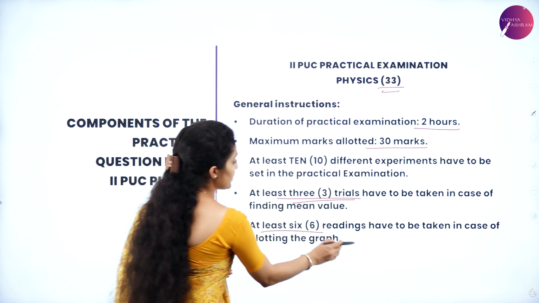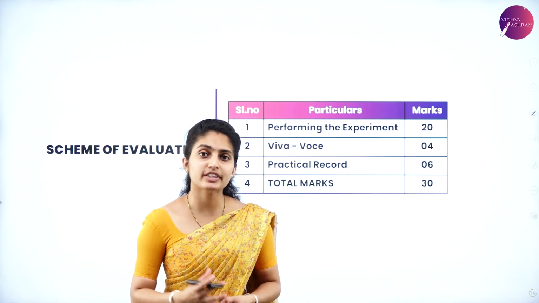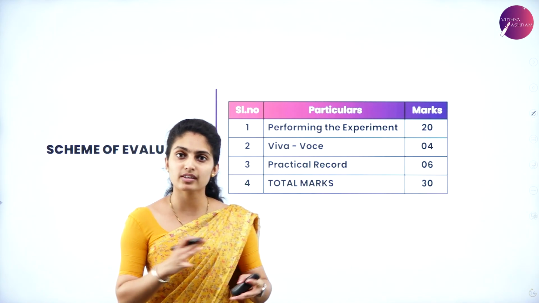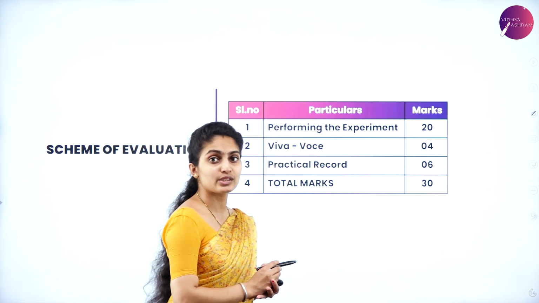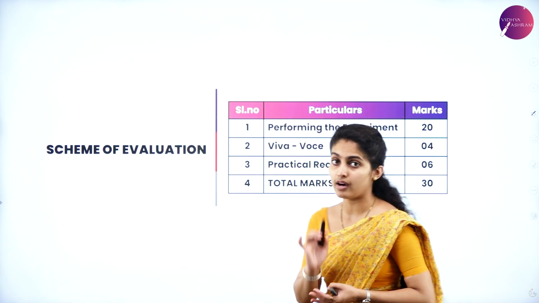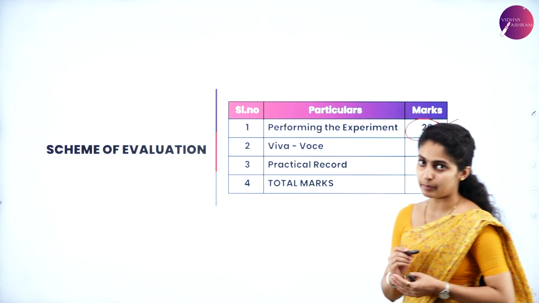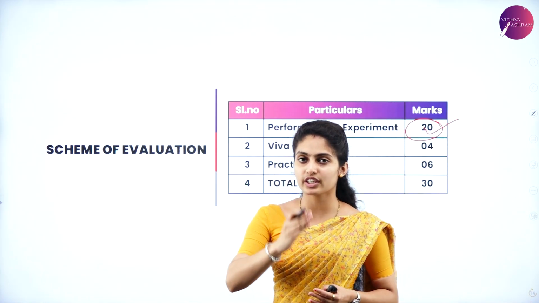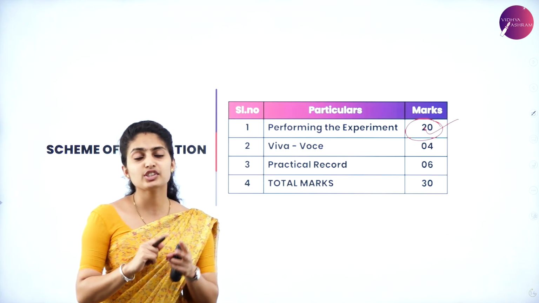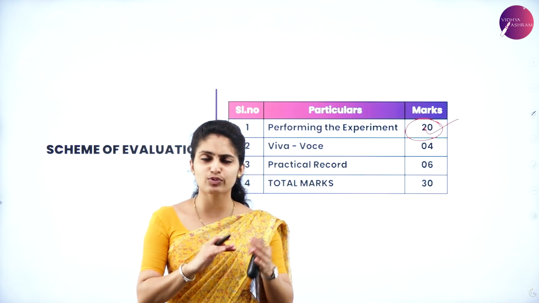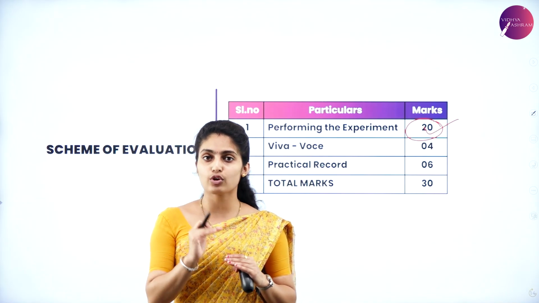Now, after this, we have the particulars. So what are these particulars? The 30 marks are divided as follows: performing the experiment consists of 20 marks. So the majority of the marks go for performing the experiment. Practically, whatever you perform will carry the maximum number of marks, and the rest, that is 6 plus 4, a total of 10 marks, is very easy for you to score.